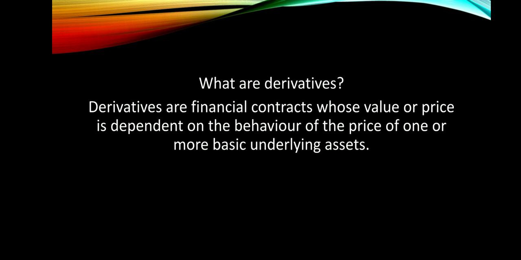Derivatives are financial contracts whose value or price is dependent on the behavior of the price of one or more basic underlying assets. It means a derivative is a financial contract which derives its value from another asset, which is called the underlying asset. Now, what is an underlying asset? Let's try to understand this concept of underlying asset with the help of an example.